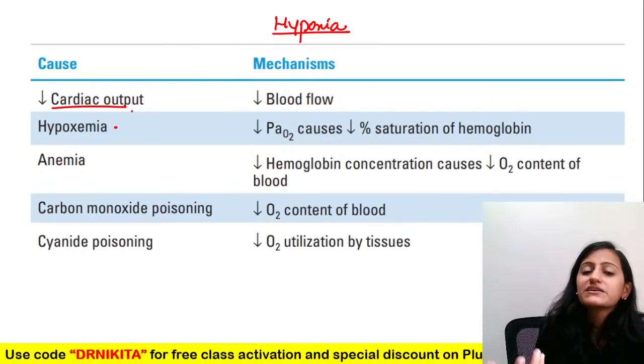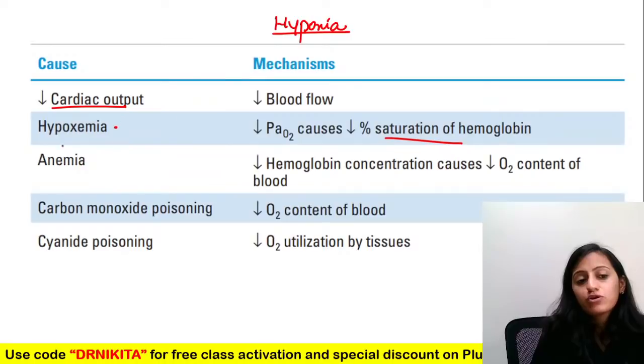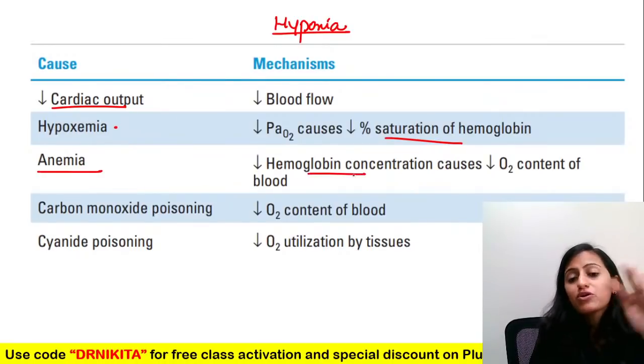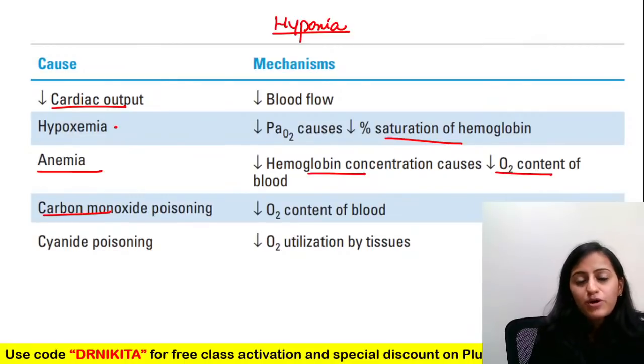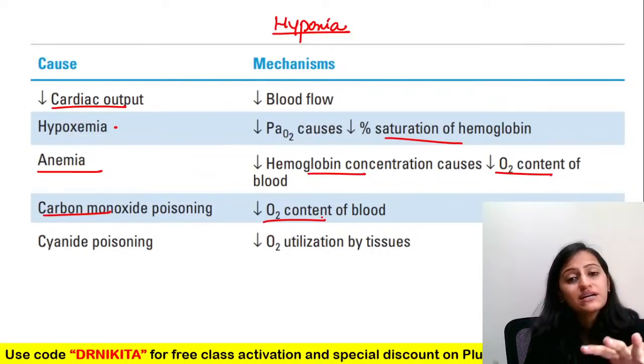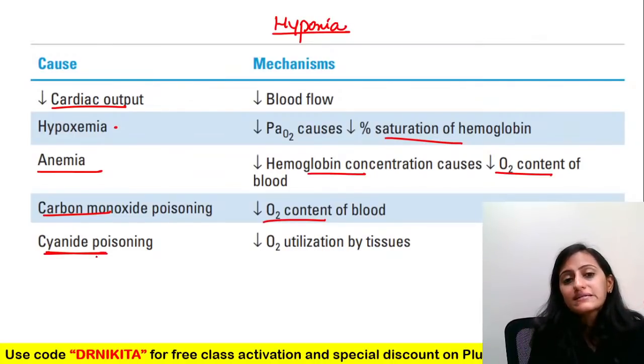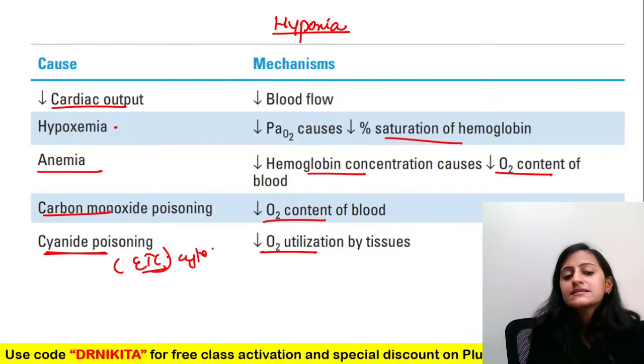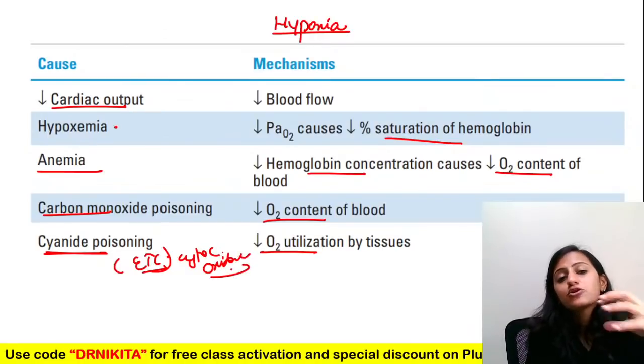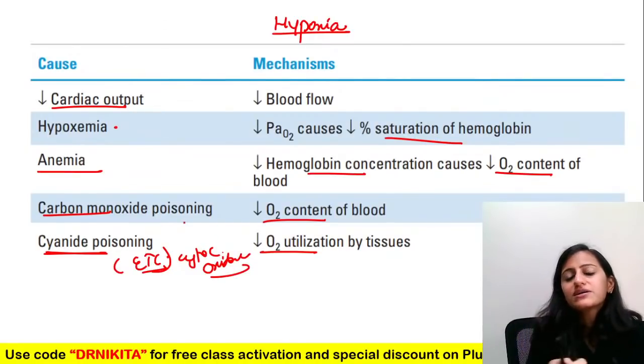Hypoxemia, any cause of decreased PO2 will be affecting the saturation of hemoglobin. Anemia, hemoglobin concentration is less, so oxygen content of blood is less. Carbon monoxide poisoning, we said it is decreasing the oxygen content because hemoglobin is not allowed to bind to oxygen. Cyanide poisoning is your decreased oxygen utilization by tissues because basically it blocks your electron transport chain, cytochrome C oxidase. So histotoxic hypoxia, it's not allowing the tissues to utilize the oxygen.